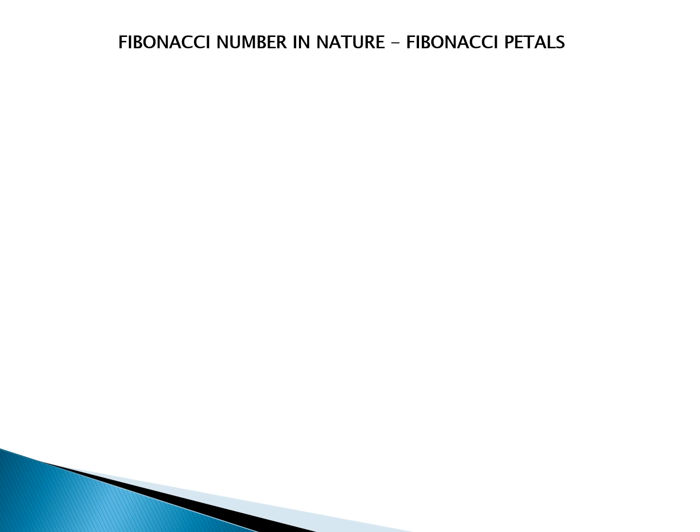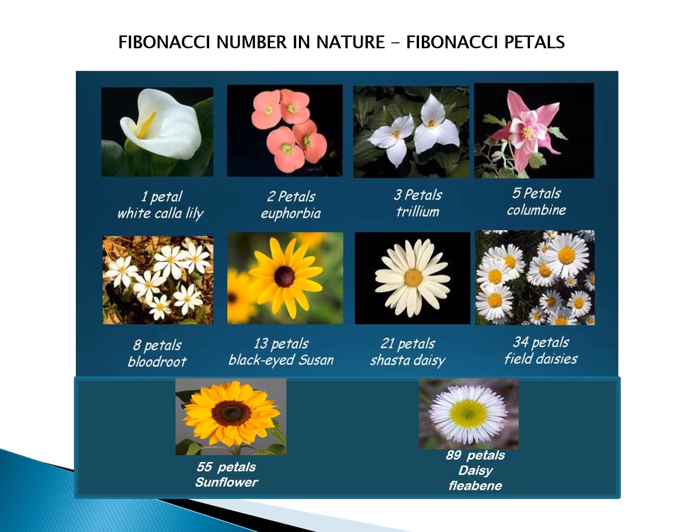Now let me tell you about something more interesting, how Fibonacci numbers are used in nature. That is Fibonacci petals. We have beautiful flowers here that represent the Fibonacci numbers. The first flower is the white calla lily, which has one petal. The next, the pretty pink flower, is the two-petal flower euphorbia. Now here comes a Fibonacci number: 2 plus 1 is 3. The three-petal flower is the trillium, and three petals plus two petals together is the five-petal beautiful flower called the columbine. And it goes on and on.